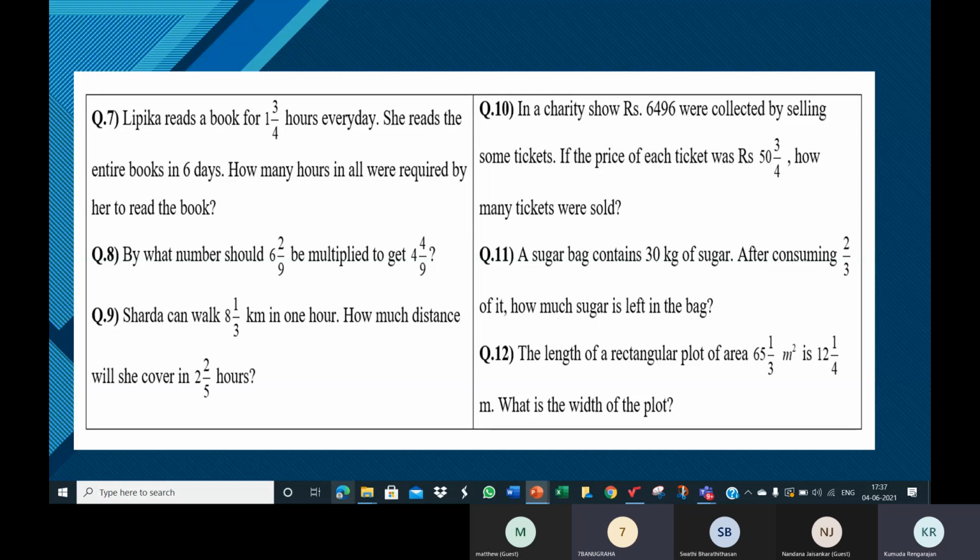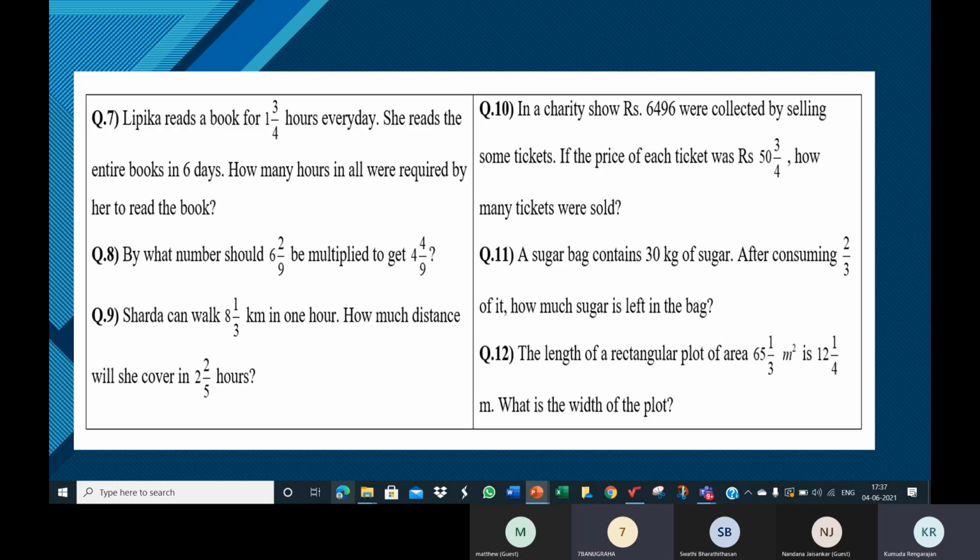So we have to multiply. How do you answer the question? You just tell me the same question using numbers of your choice. Say Anugraha reads a book. So let's convert it to Anugraha now. Tell me, Anugraha, how many hours do you read a book every day? 1 hour? Yeah, 1 hour. Then in 6 we can put 5 days. So Anugraha reads the entire book in 5 days.